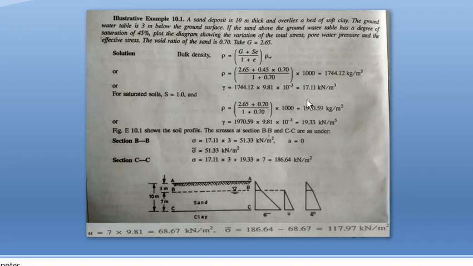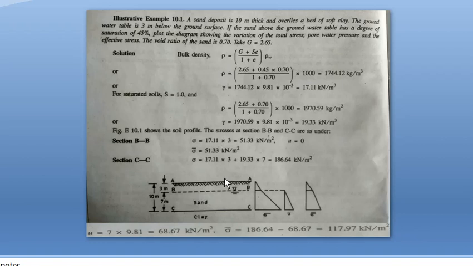So you find the bulk unit weight by using this equation, which is obtained here as 17.11 kilonewton per meter cube, by substituting a degree of saturation of 45 percent. That is, for the sand above the groundwater table, the degree of saturation is 45 percent. So the unit weight for the layer AB is 17.11.